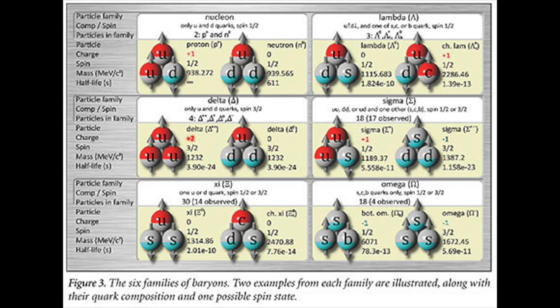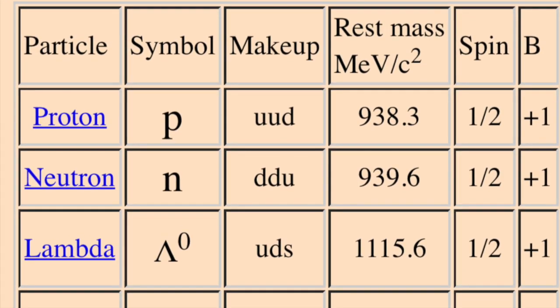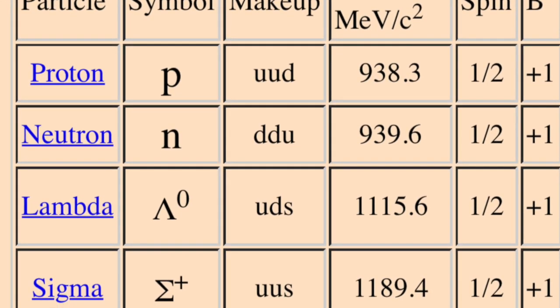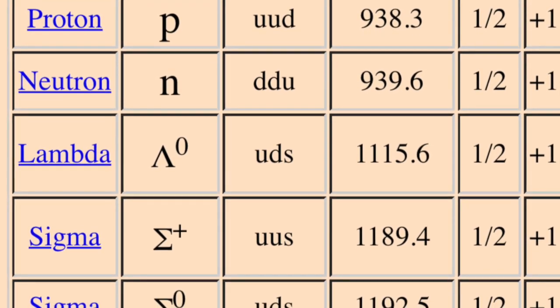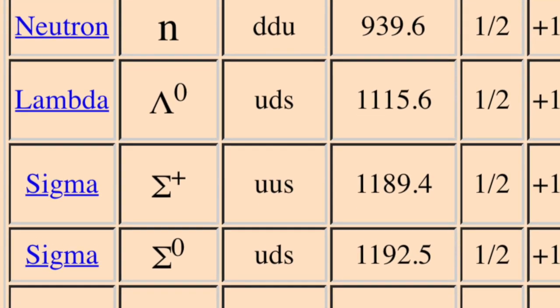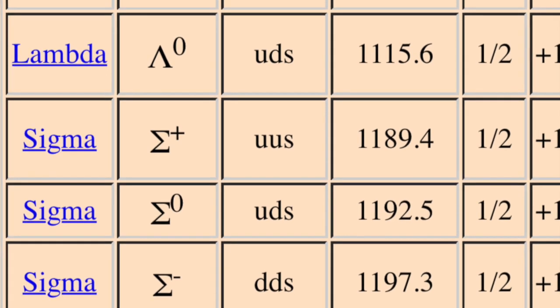The various combinations of quarks lead to a variety of different baryons. Physicists classify baryons into 6 families based on the quark content and the relative spin state of the quarks. Let's talk about baryon properties. Proton is made from up-up-down quarks, whereas neutron is made from up-down-down quarks, whereas lambda contains an up-down-strange quark combination. Sigma comes in 3 forms: sigma positive, sigma naught, sigma negative, with up-up-strange, up-down-strange and down-down-strange quark combinations.